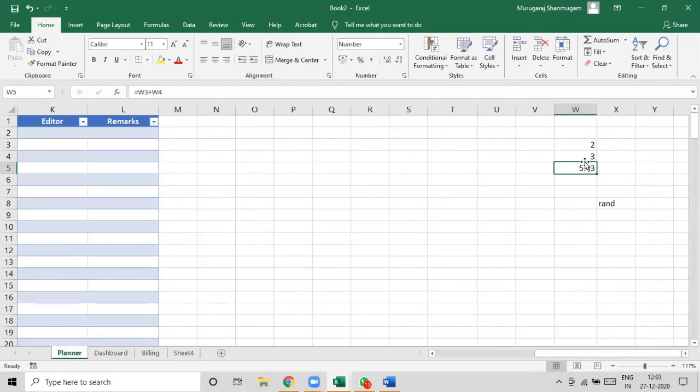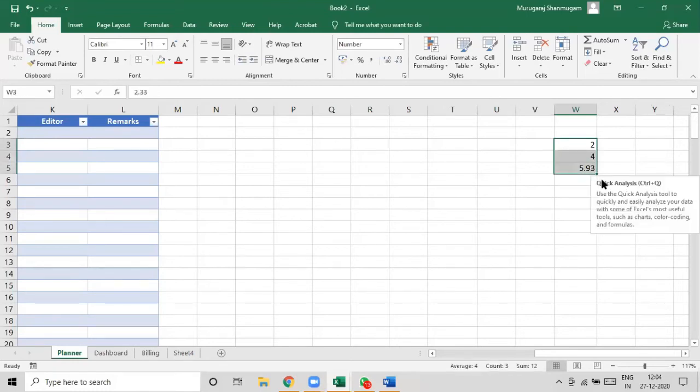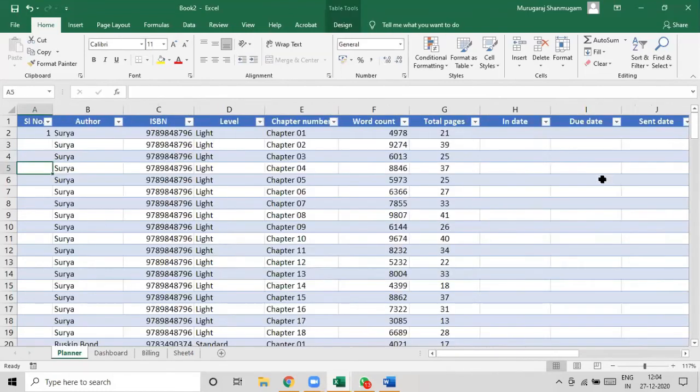So what does it mean? It means that these decimals are kept for all calculations, but only the presentation is different. It will show the nearest integer. You can see that 3.1 shows as 3. If it is 3.6, it will be 4. But the sum is not 6, it is 5.93 because it actually adds up the decimals. This is one important distinction that you should remember.